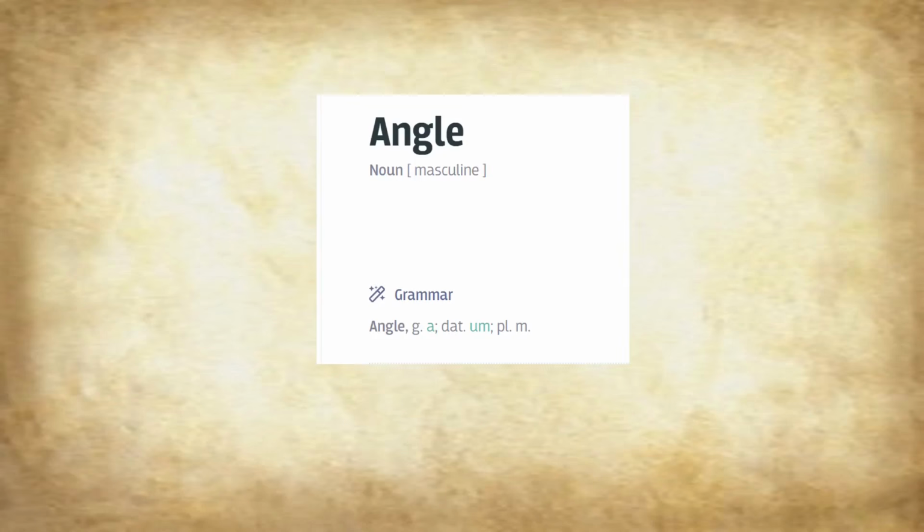Let's move on. So here we have Angle, but this is different. So that final e there, that's a part of the i-stem, right? So this would be the masculine, and this is a plural noun. So this is saying, if you want to be very literal about it, this is Angles, or the Angles. This is the accusative and nominative, so the Angles. Then we have Angla, which is the genitive, possessive, and then we have the dative. So Anglum would be the dative. So moving right on.